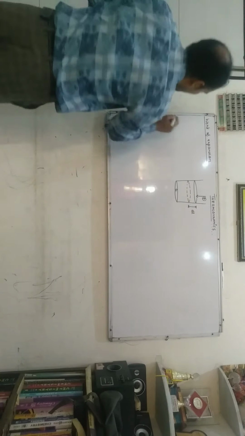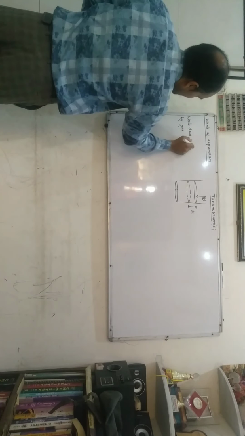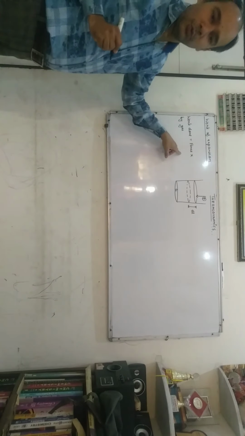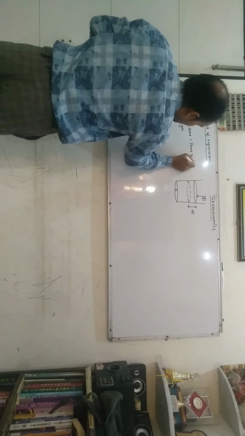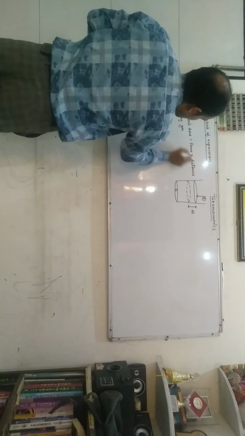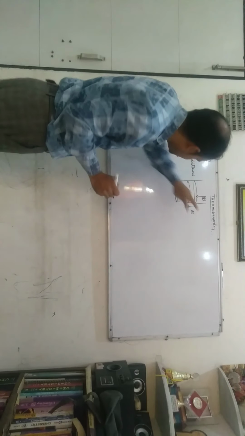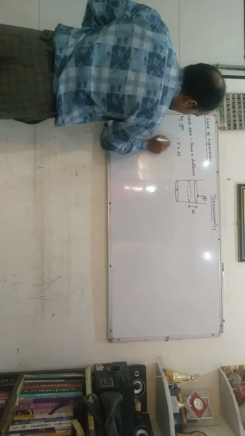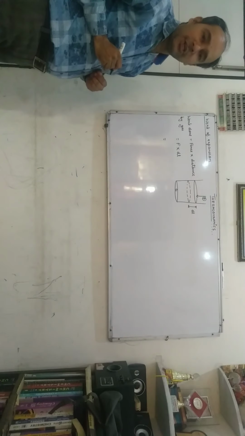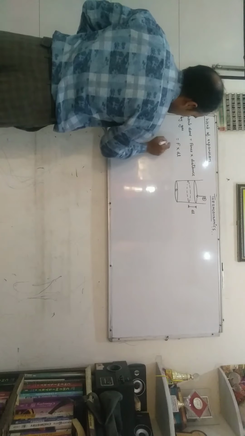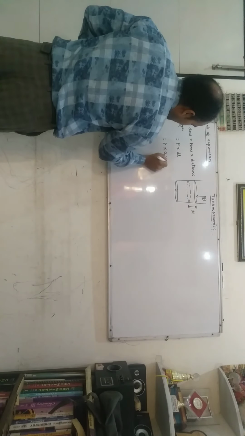Now work done by gas is equal to force into distance. As we know, force is represented by letter F, and distance is dl because it displaces dl distance. Now we know that force may be defined as pressure into area, that is F is equal to P into A. So the work is P into A into dl.